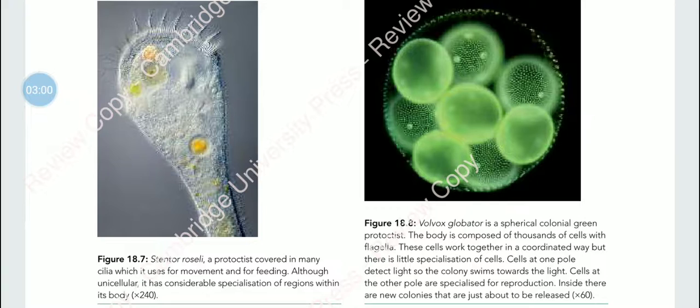They are unicellular. But the second one is Volvox globator. It's a spherical colonial green protoctist. That means it's made up of a colony of similar cells, thousands of cells having flagella, as seen here. They work together in some sort of coordination, but there is almost no specialization of cells. That is, the cells are not specialized to perform a singular function.